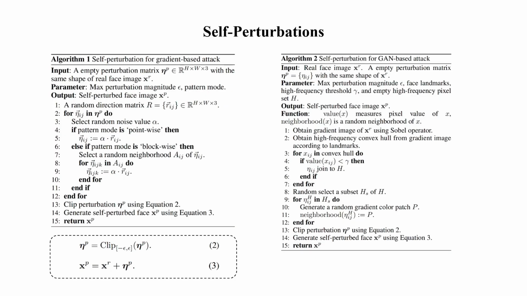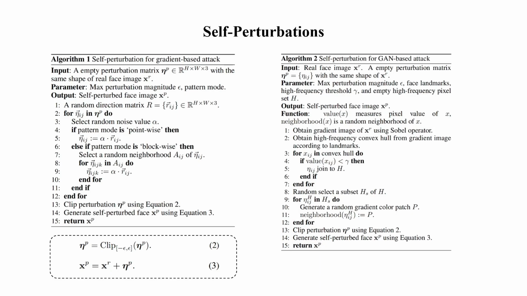The intrinsic similarities of adversarial attacks denote that once we master all the similarities we master the attacks, even for unseen attacks. This leads to non-trivial designs for our self-perturbation. The noise value of neighbor points in self-perturbation may be the same or different. From this perspective, we introduce pointwise and blockwise noise patterns for gradient-based attacks. As presented in Algorithm 1, we perturb each point in the pointwise pattern and each block in the blockwise pattern